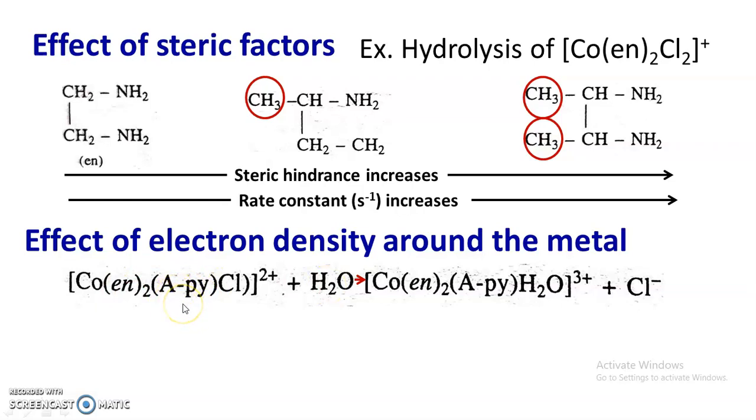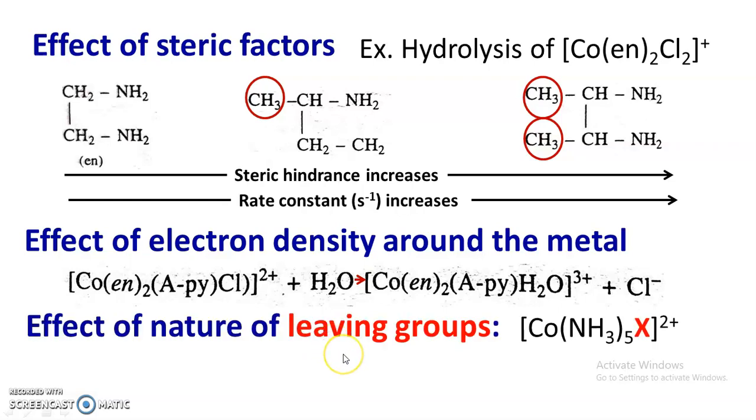So as the basicity of the ligand increases, electron density at cobalt increases, and this increase in electron density at cobalt favors the breaking of the cobalt-halogen bond, or cobalt-Cl bond, and easily this Cl can be replaced by H2O. It means the effect of increase in electron density around the metal ion favors acid hydrolysis. This also supports the SN1 mechanism.